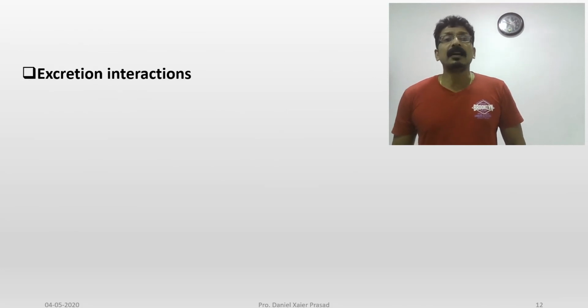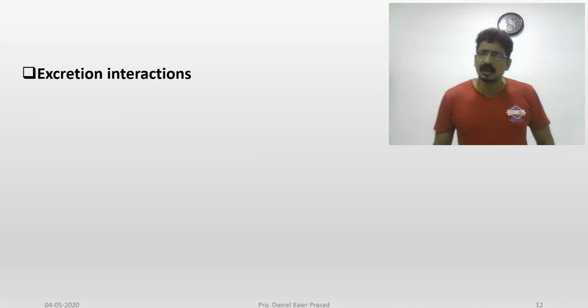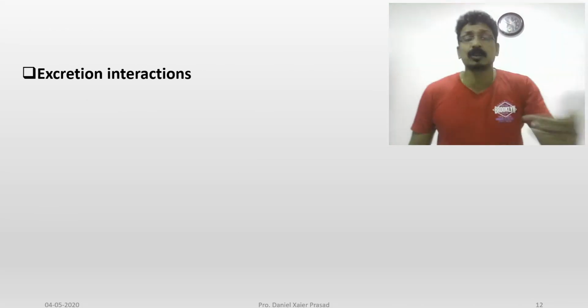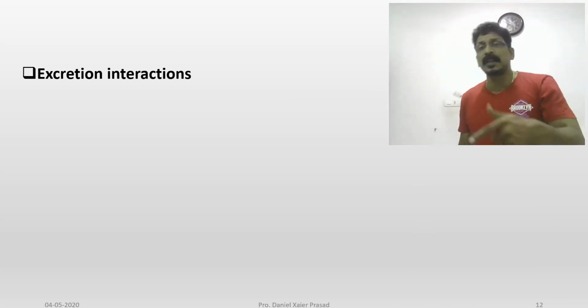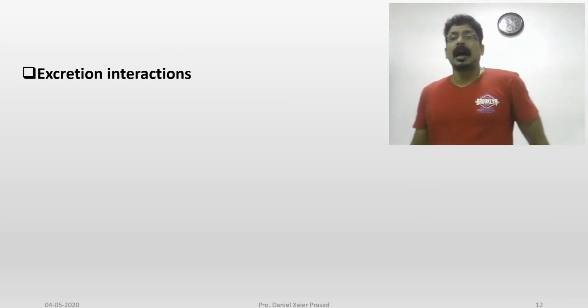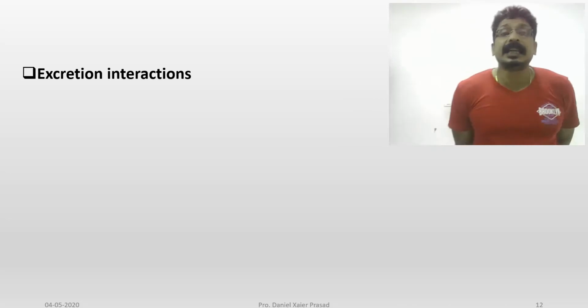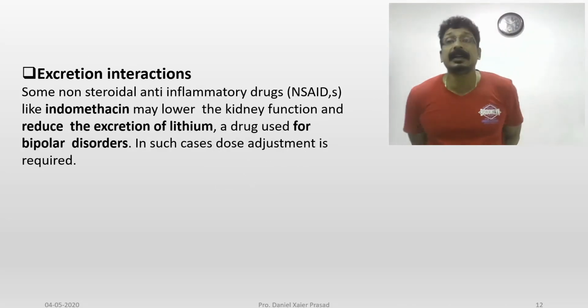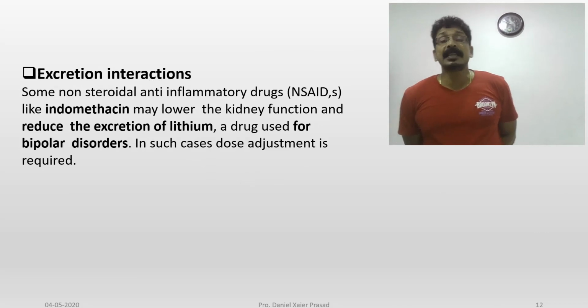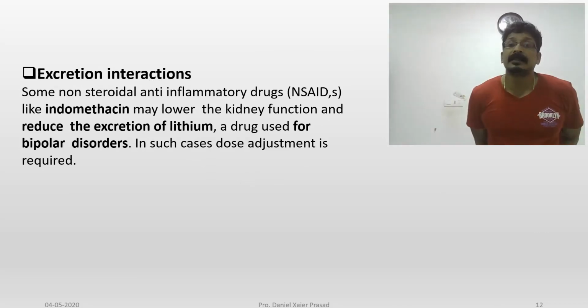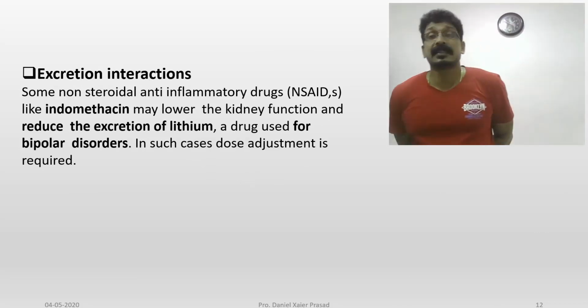And you see excretion interaction also. For excretion, you might have studied nephrons and urine excretion, where there is reabsorption and maintaining of the ions. There also, sometimes you have interactions of drugs when they are taken together. Some non-steroidal anti-inflammatory drugs, NSAIDs, that you might have studied.